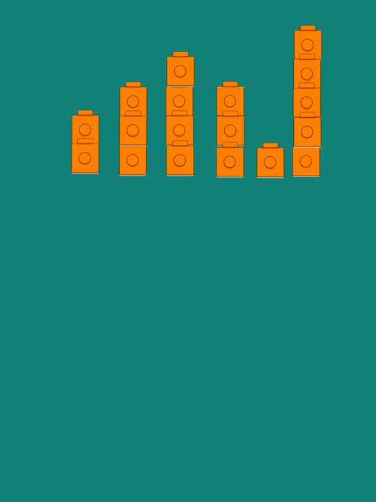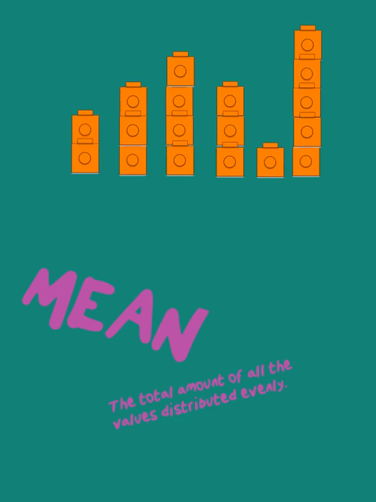Today we're going to talk about mean. No, not mean like not being nice, but mean in math. Mean is the total amount of all the values distributed evenly. So let's look at these Unifix cubes. What I want is everybody to have the same amount.